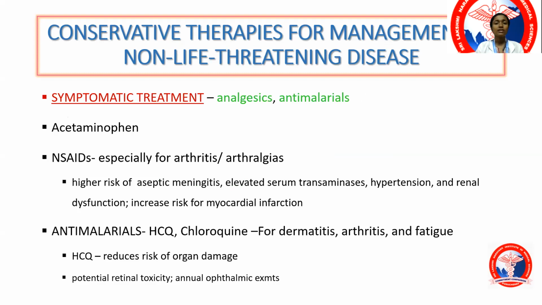If the patient does not have a life-threatening disease, for example, cutaneous manifestations or certain conditions not involving the vital organs, then treatment using anti-malarial, analgesic, anti-inflammatory therapy would be sufficient. Especially NSAIDs like aspirin, anti-malarials like hydroxychloroquine or chloroquine can be used if there is less life-threatening involvement, such as involvement of the musculoskeletal system or the cutaneous manifestations.